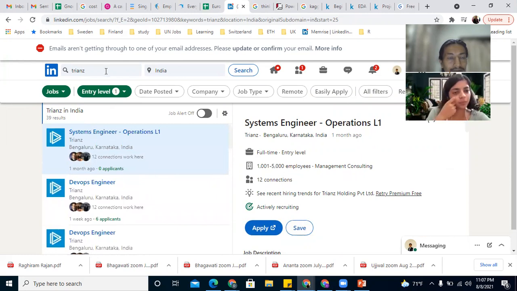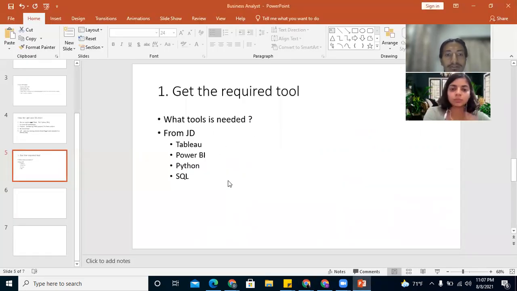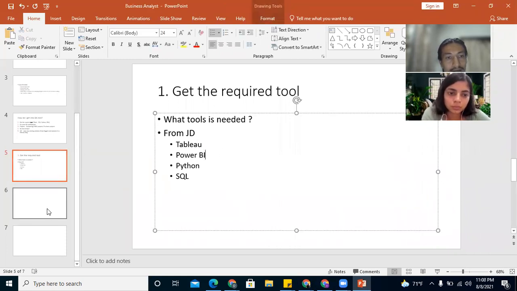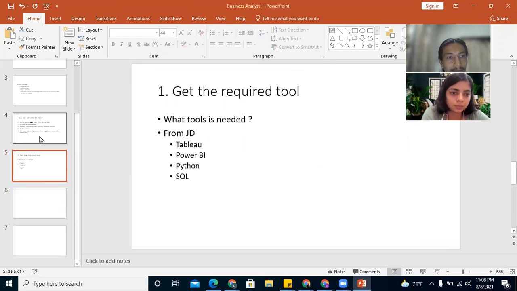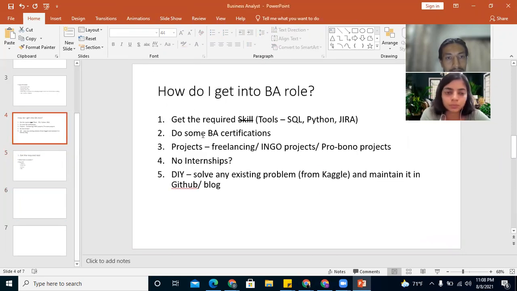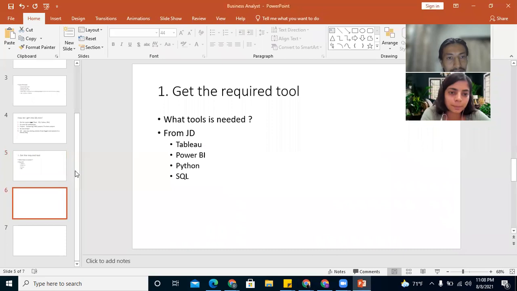I just wanted to show you that. So, coming back to business analyst now. These are the tools that are most relevant. So you can start taking this course and do some certifications.